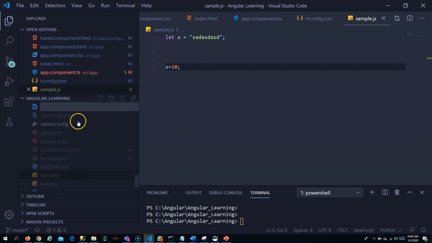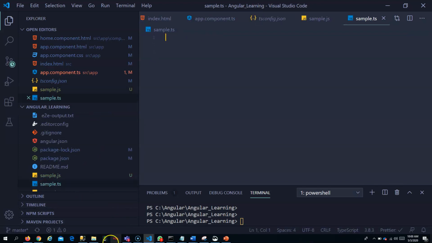In a sample.ts file, this is avoided because we give a type, as in Java or .NET. We give a type to A, we say string equal to a value. As you see, we have added a type. We have made it statically typed intentionally so that this issue does not come up.